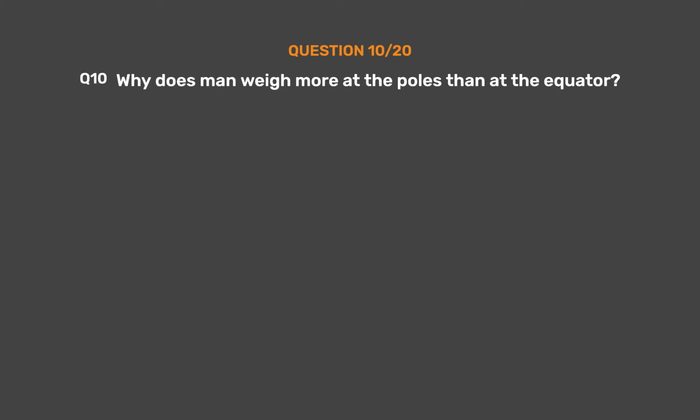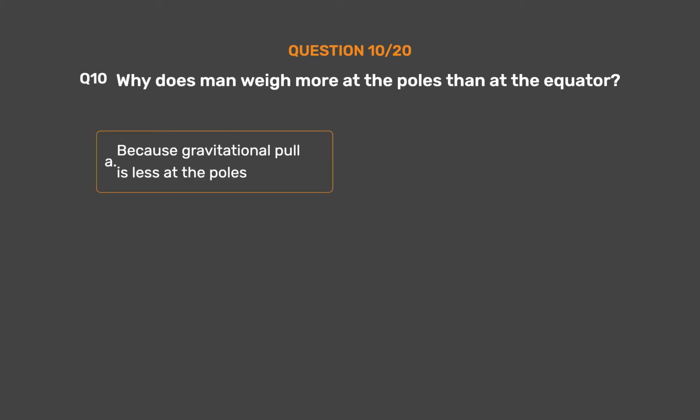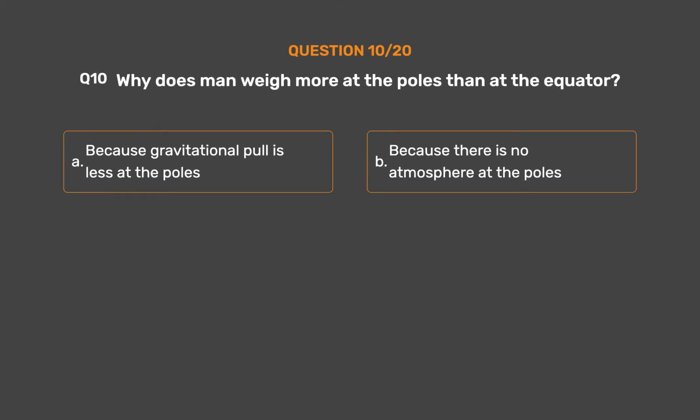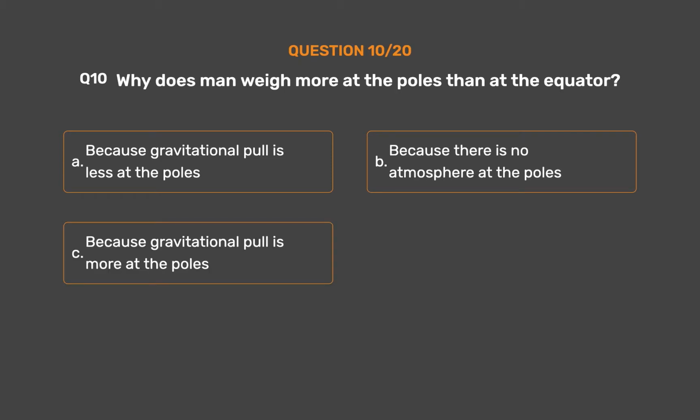Question number 10. Why does man weigh more at the poles than at the equator? Option A. Because gravitational pull is less at the poles. Option B. Because there is no atmosphere at the poles. Option C. Because gravitational pull is more at the poles. Option D. None of them. The correct answer is option C, because gravitational pull is more at the poles.